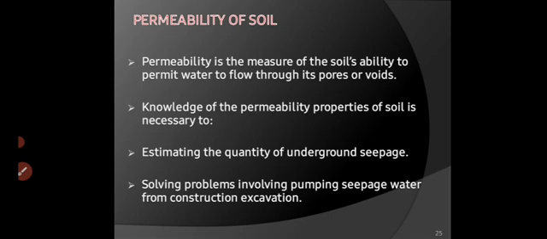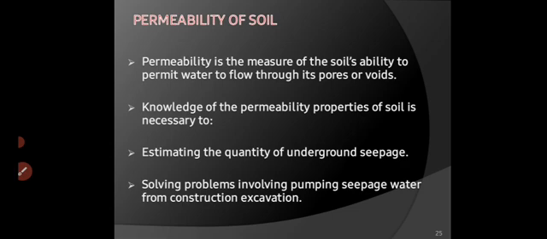Permeability is a measure of soil's ability to permit water to flow through its pores or voids. Now, we will briefly discuss permeability because it is the most important parameter for groundwater hydrology, or to extract groundwater, or for construction of a well, or how we will get water into the well.